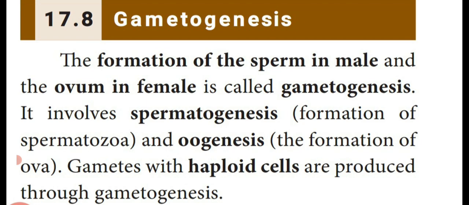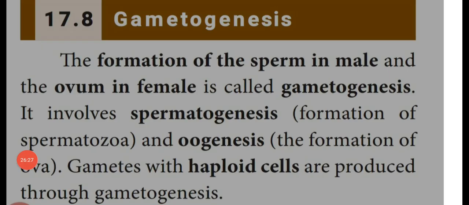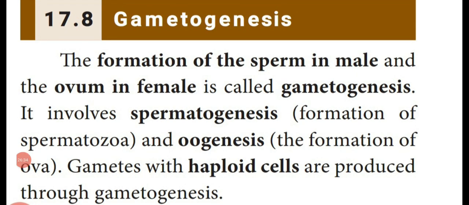Next we are going to see gametogenesis. The development of gametes is known as gametogenesis. Dear students, formation of sperm in male and ovum in female is called gametogenesis. In the previous part also I have told you, formation of sperm in the testis is known as spermatogenesis.